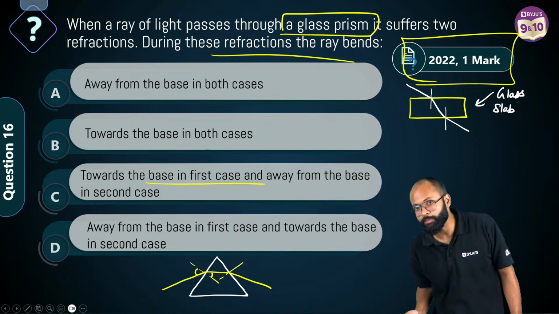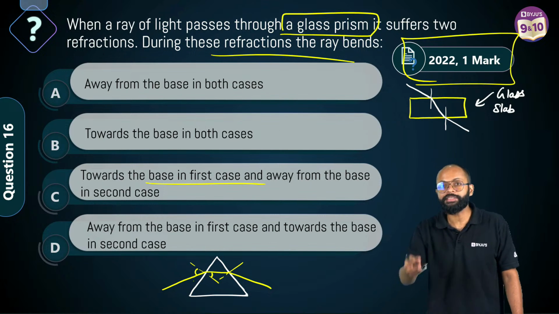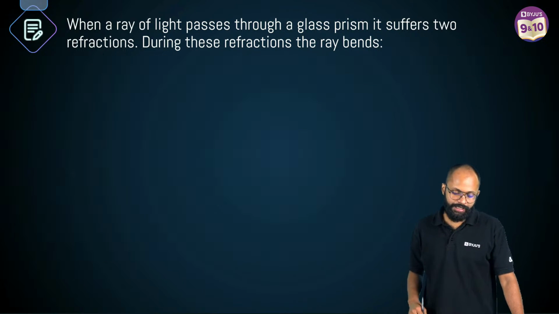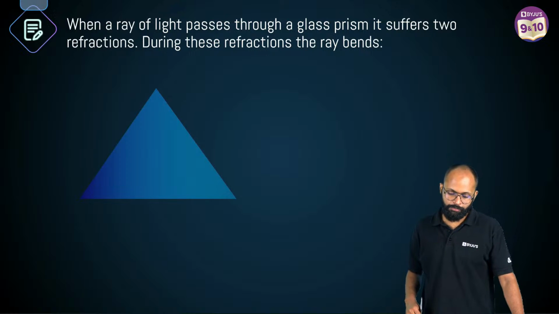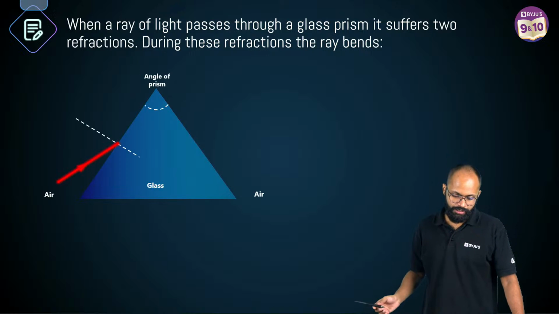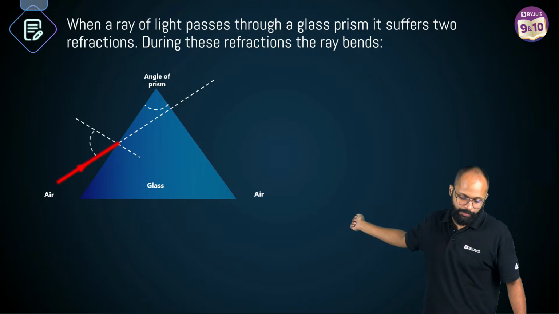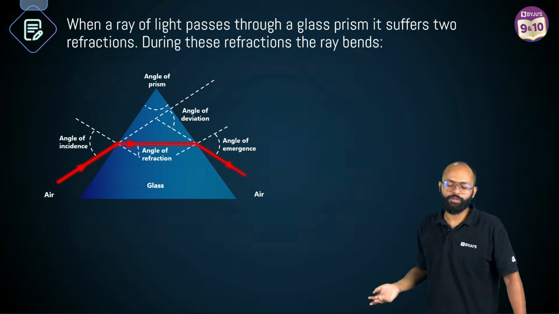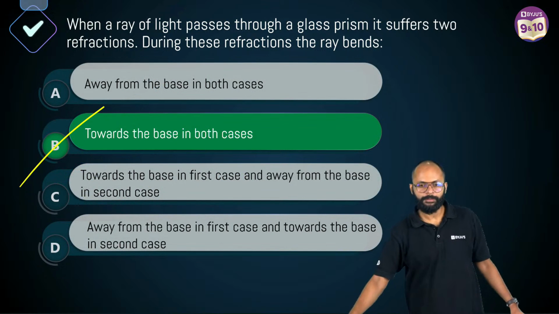The light ray will bend away from the normal. But in both cases it is bending towards the base. In both cases it is bending towards the base. Look carefully. First and second, both towards the base. So isn't option B correct?